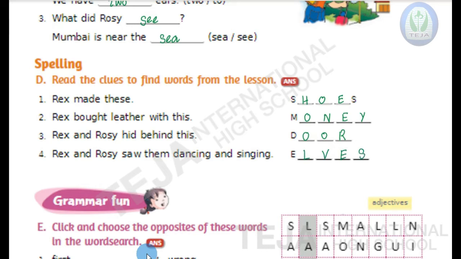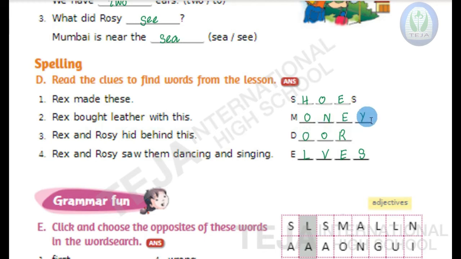E-L-V-E-S. Elves. Now let's read the sentences, children. First one, Rex made these shoes. S-H-O-E-S. Shoes. Second one, Rex bought leather with this. And the answer is money.